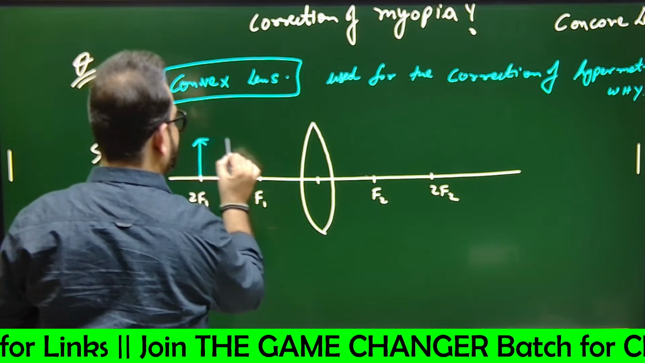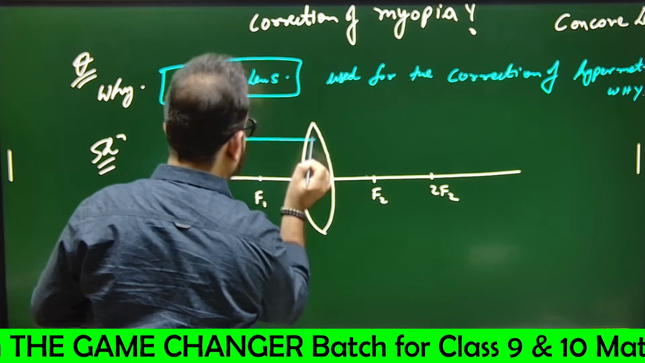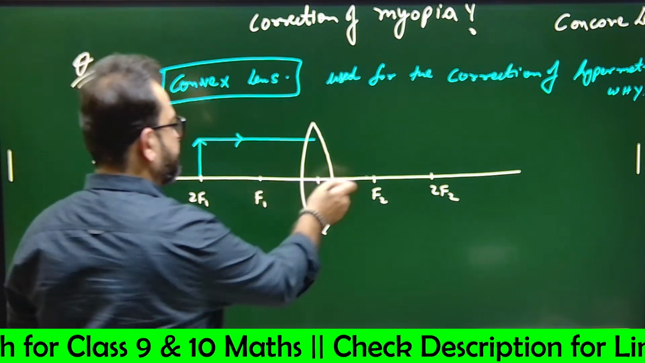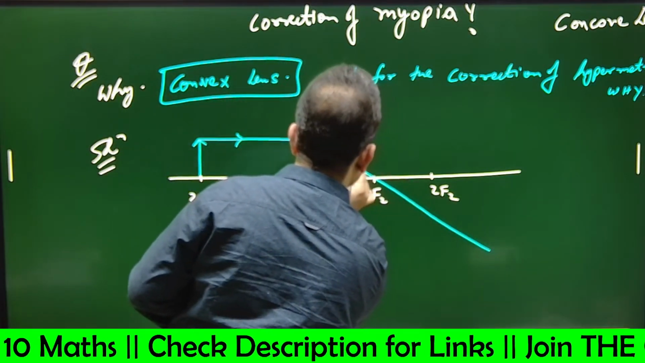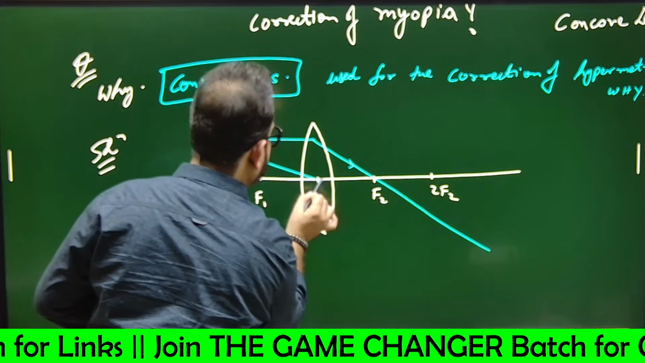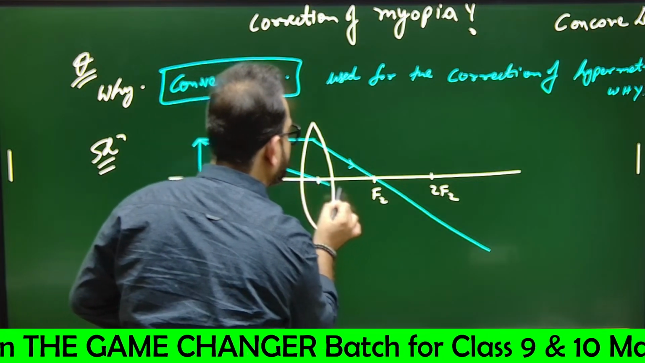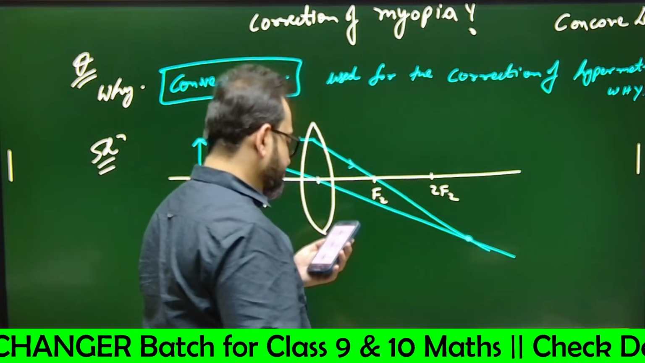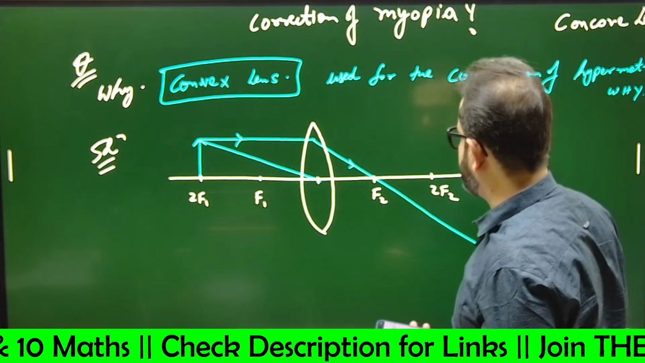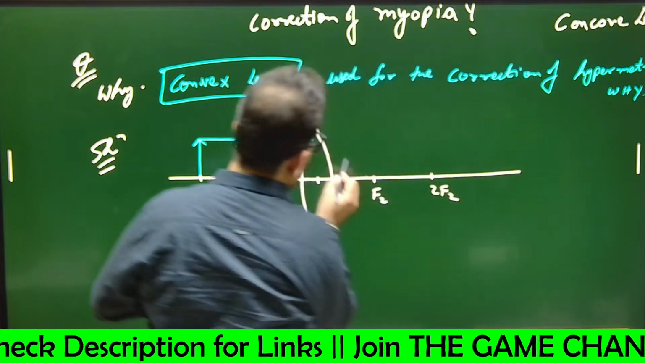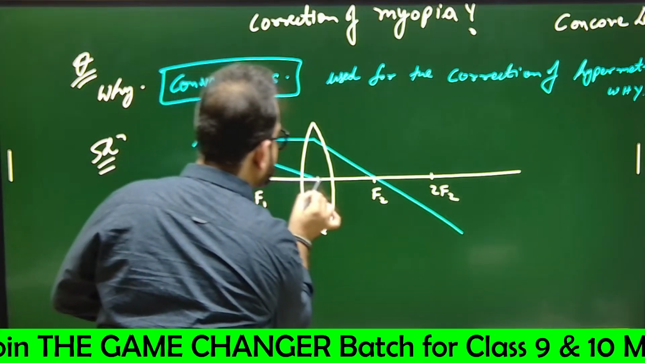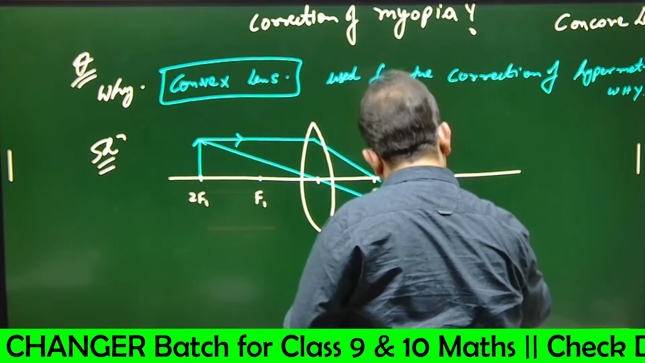A parallel ray will go and it will converge and pass through the focus, that is F2, yes or no? This is one ray. Another ray will go from the pole and it will go straight, yes or no? So we can say the image will be formed approximately at 2F2. Let's make the diagram again.